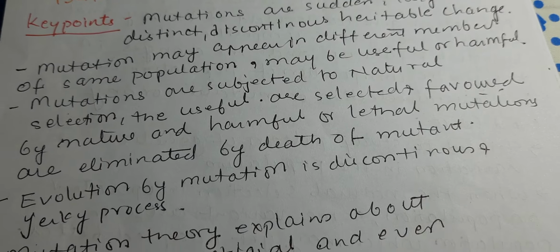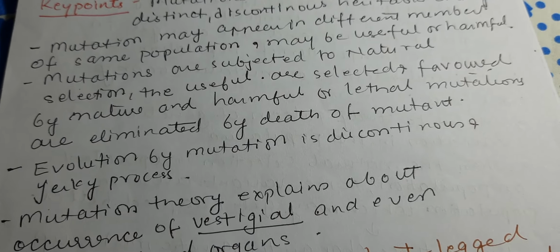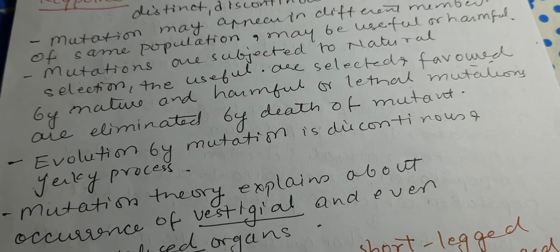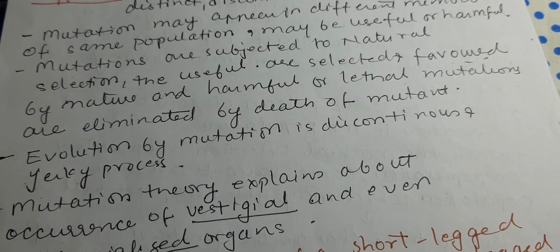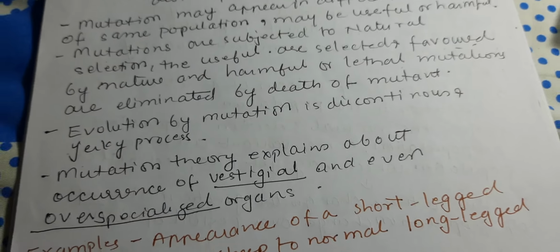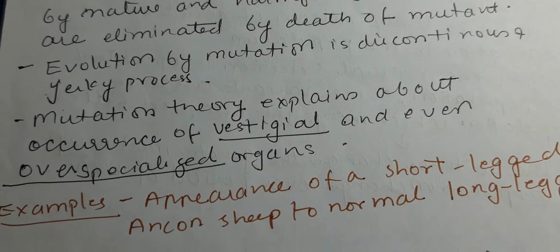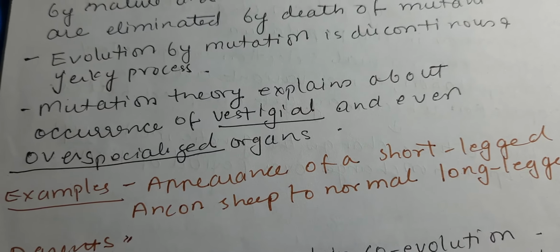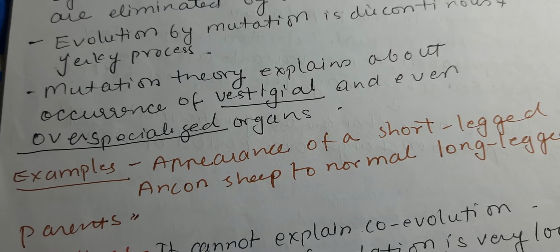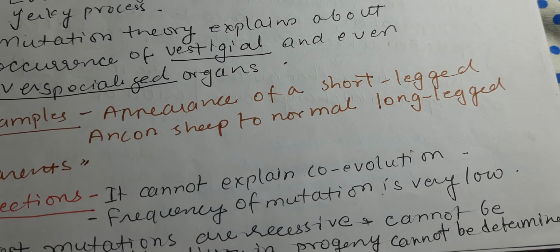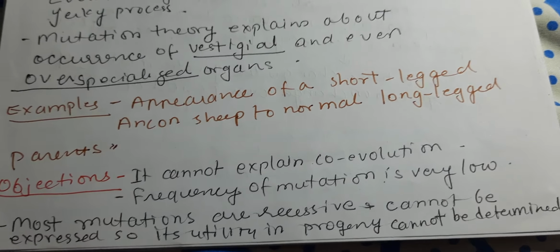They may appear in different members of the same population and may be useful or harmful. Mutations are subjected to natural selection. The useful are selected, favored by nature, and harmful or lethal mutations are eliminated by the death of the mutant. Evolution by mutation is a discontinuous and jerky process. Mutation theory explains the occurrence of vestigial and even over-specialized organs. For example, the appearance of short-legged Ancon sheep from normal long-legged parents.